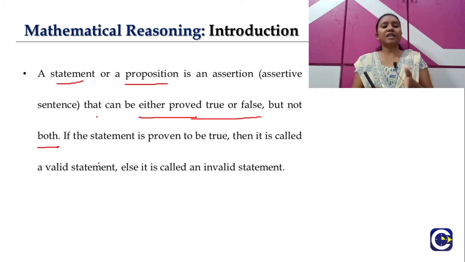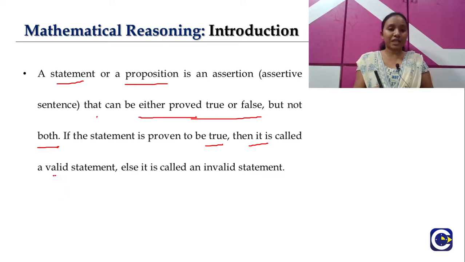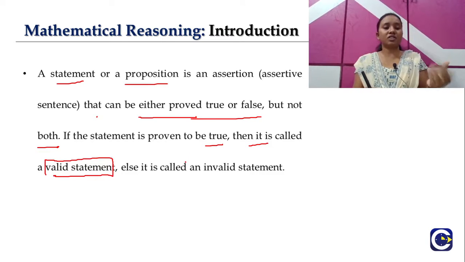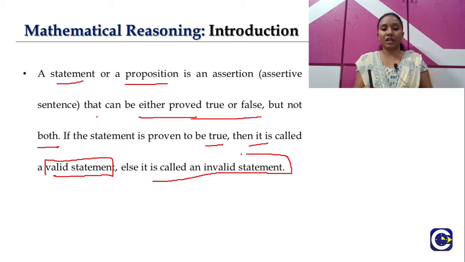If the statement is proven to be true, then it is called a valid statement. If it is proven to be false, then it is called an invalid statement.